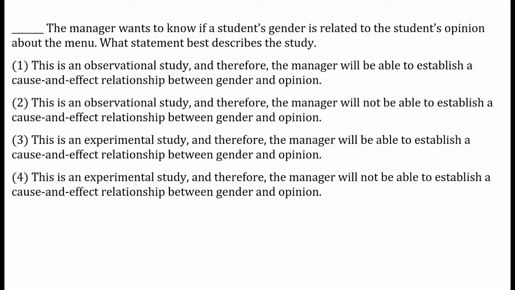The manager wants to know if a student's gender is related to the student's opinion on the menu. What statement best describes this study? So is this an experiment or is this an observational study?